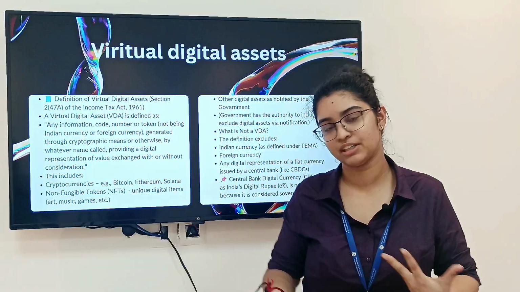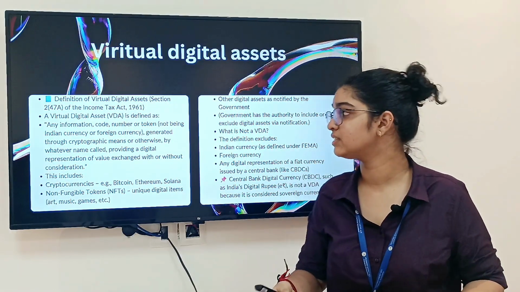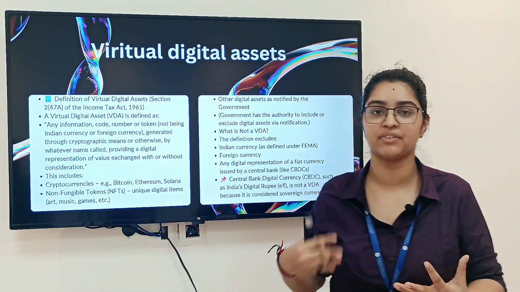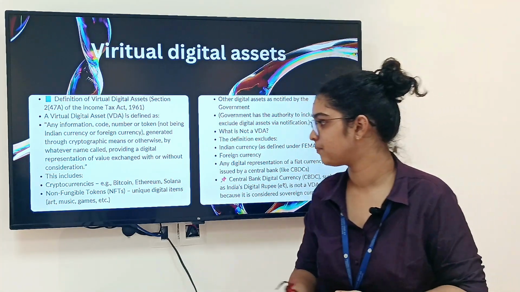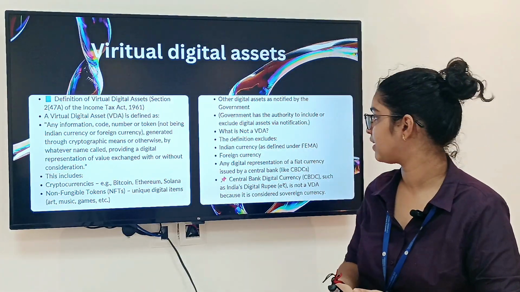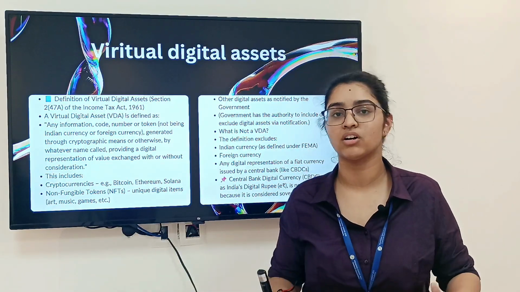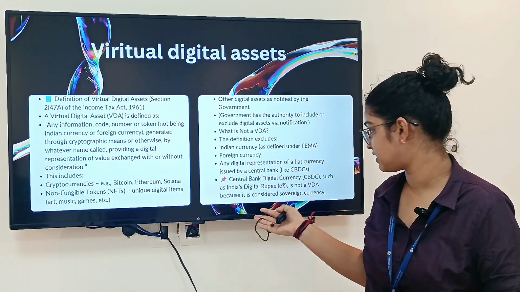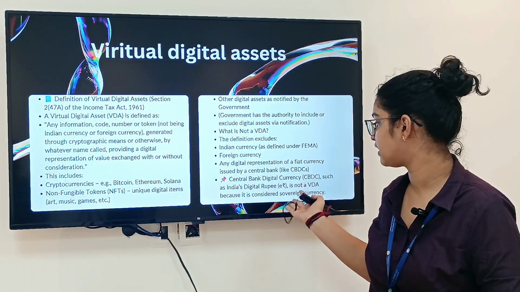Now more on the definition of VDA. Except for cryptocurrencies and NFTs, any code, number or token generated by cryptographic means, whatever can be done digitally, even those will come under the definition. Bitcoins, NFTs and other digital assets which will be notified in future. Indian currencies or any other foreign currencies do not come under the area of VDA. And any digital representation of a fiat currency issued by a central bank, or central bank digital currencies.